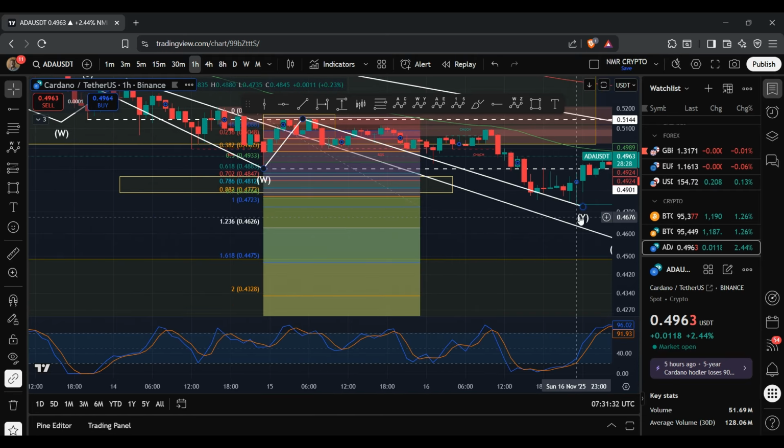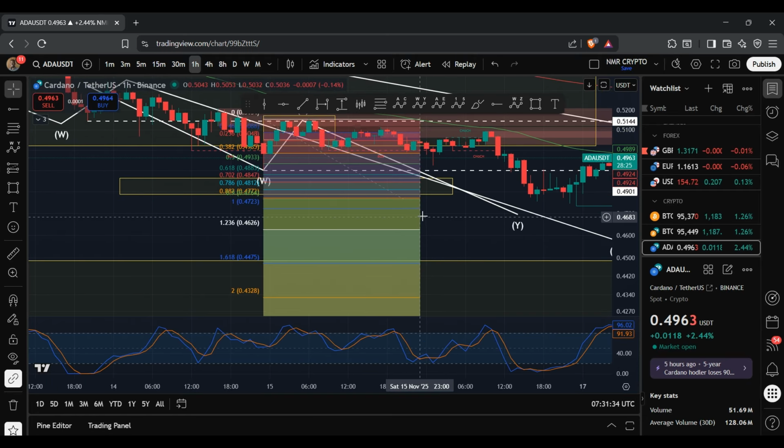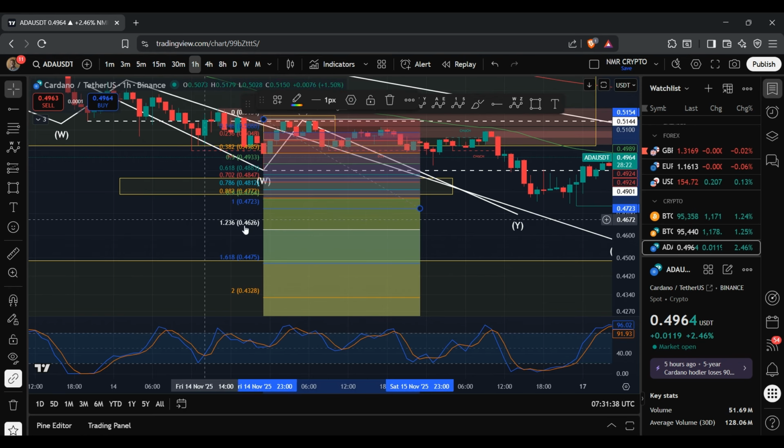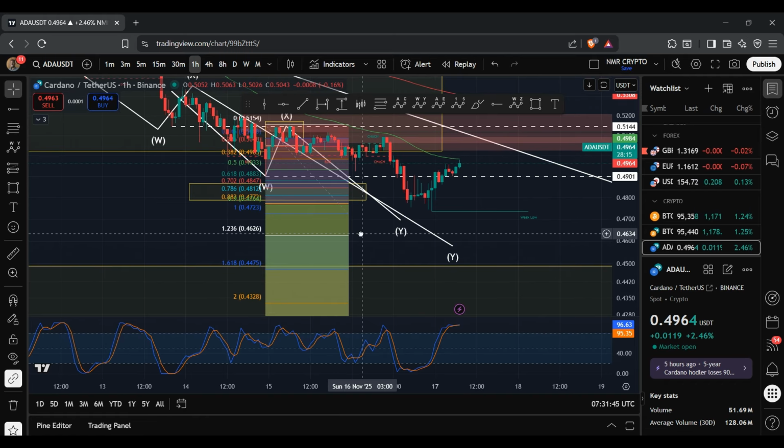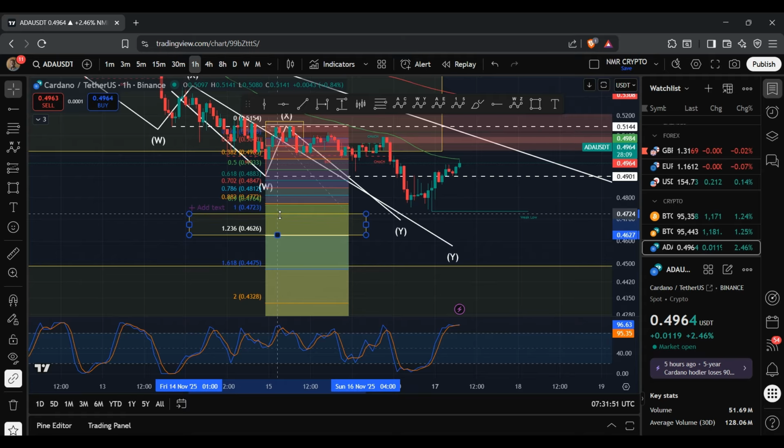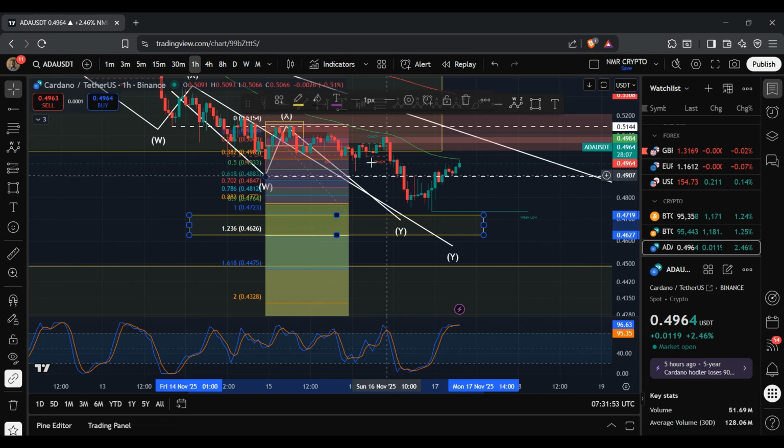this Y wave here would typically reach anywhere between 1 to 1.236, and that region sits between 46.26 cents to 47.23 cents, and it looks like we ended up just about falling short of that range. So if I just bring this target down like so,